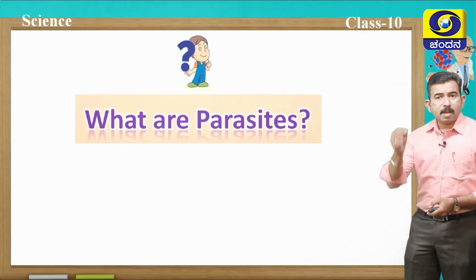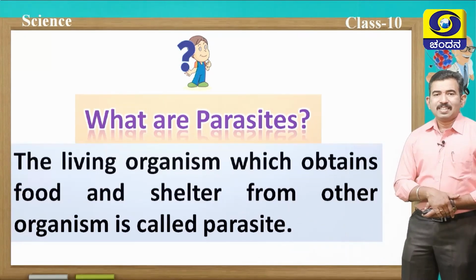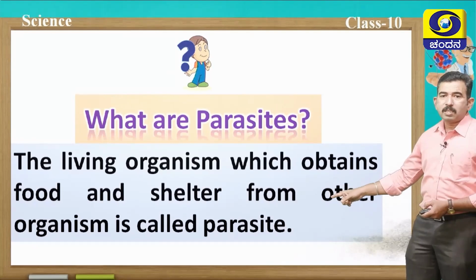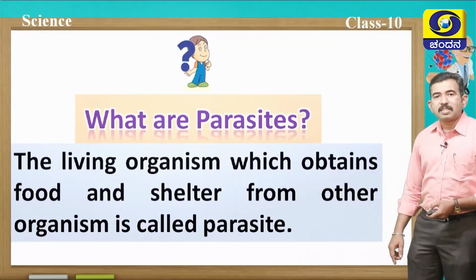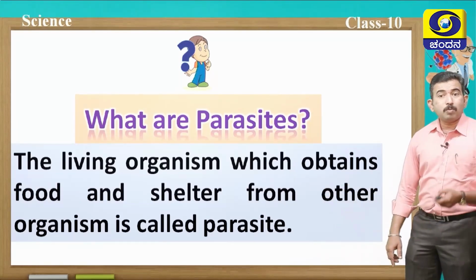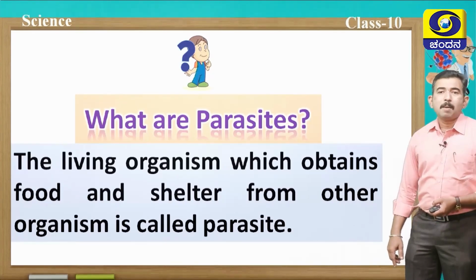Before that, let me ask you one question. What are parasites? Students, you are right. The living organisms which obtain food and shelter from another organism are called parasites. So remember this, the living organisms which obtain food and shelter from another organism are called parasites.